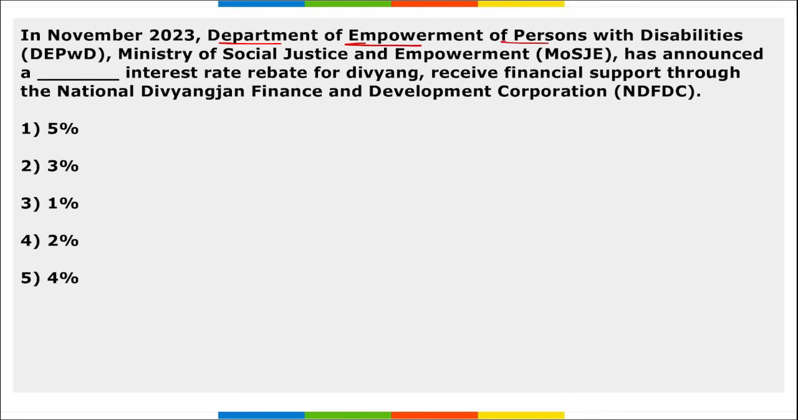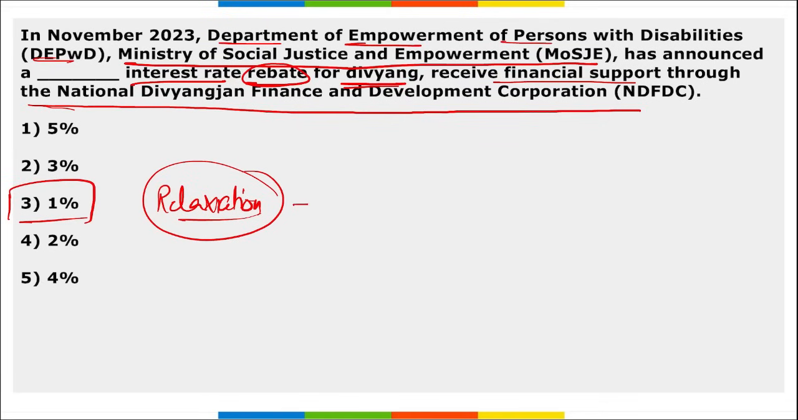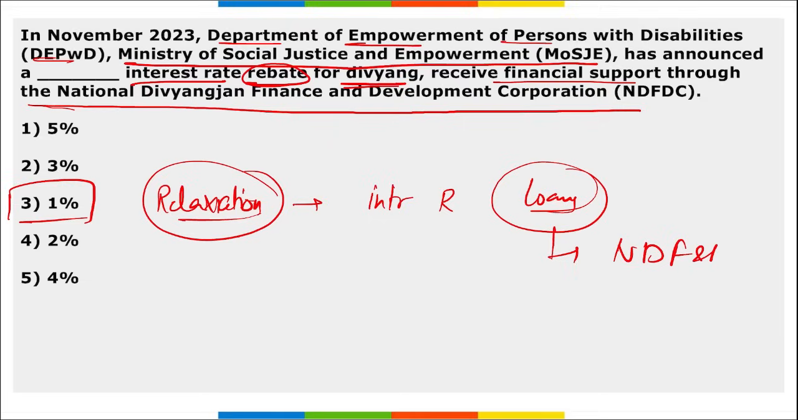Next, Department of Empowerment of Persons with Disability under the Ministry of Social Justice and Empowerment has announced a 1% interest rebate for Divyangan to receive financial support from the National Divyangan Finance and Development Corporation. Correct? 1% rebate, or we can say 1% relaxation will be given in the interest rates when they will be taking loans. Correct? This will be given to them by National Divyangan Finance and Development Corporation. And how much percent? 1% to the persons with disability or Divyangan.